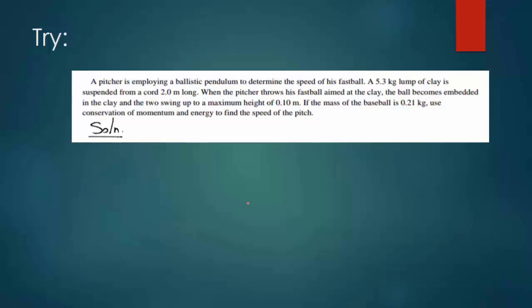Let me interpret the question. A pitcher is employing a ballistic pendulum to determine the speed of a fast ball. He wants to measure it, as he is a pitcher, as baseball experts who throw the ball know. His aim is to know how fast he can throw the ball, I mean at what speed. Determine the speed of his fast ball.